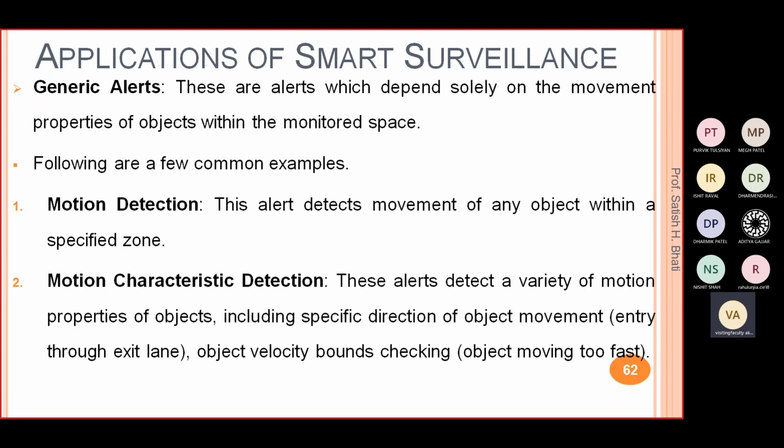Then you can also do detection based on speed, right?